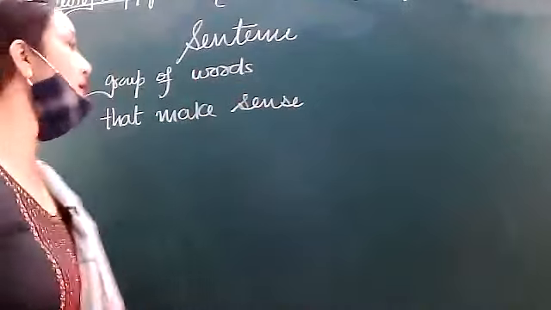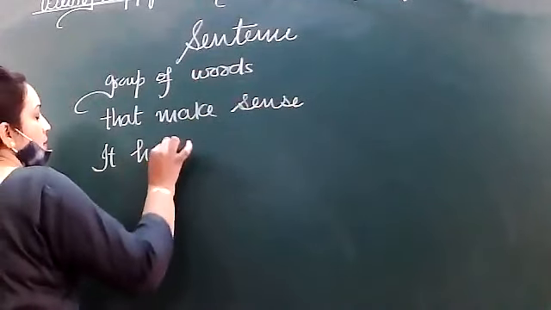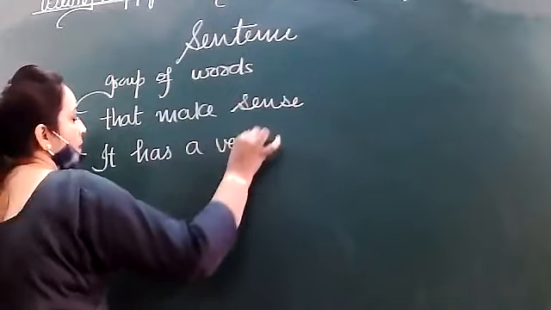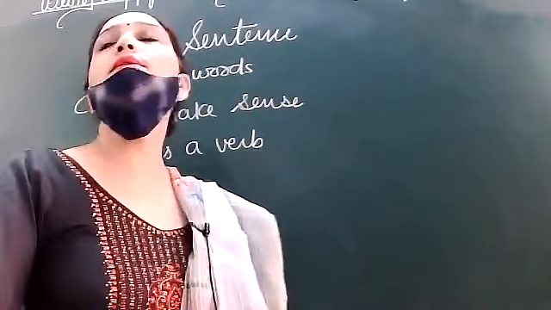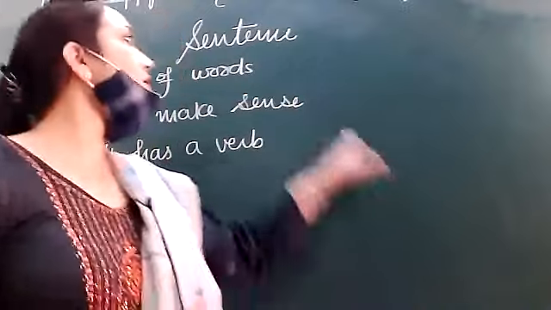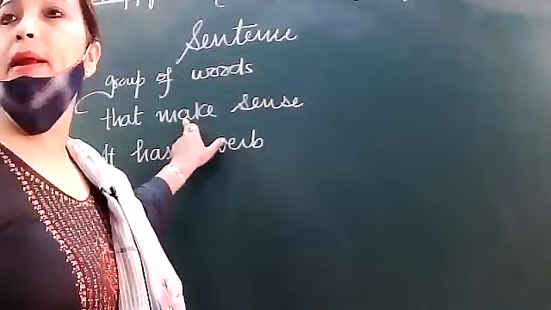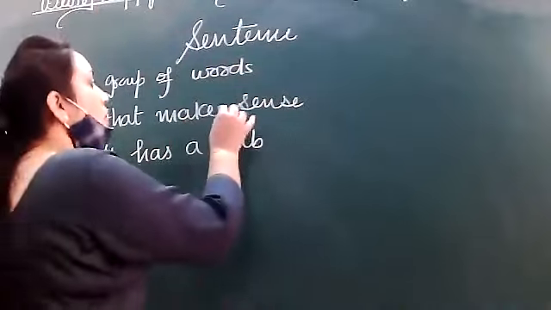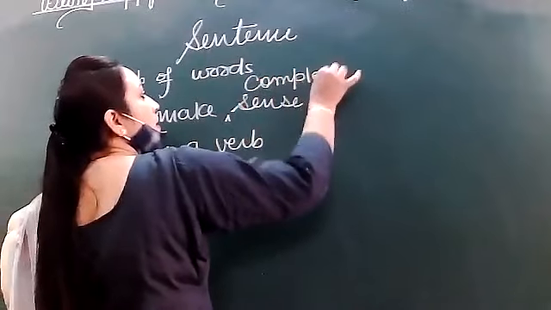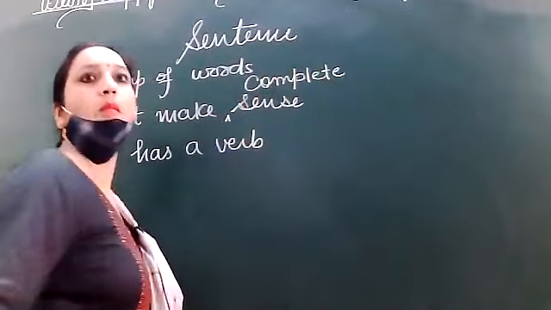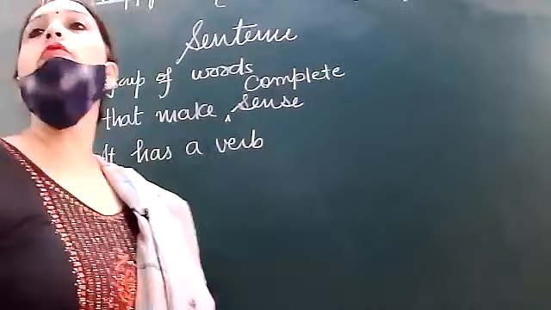Okay, one of the children is saying it has a verb. So basically what is a sentence? It is a group of words that make complete sense. Not only sense, it makes complete sense. Okay, and it has a verb also.